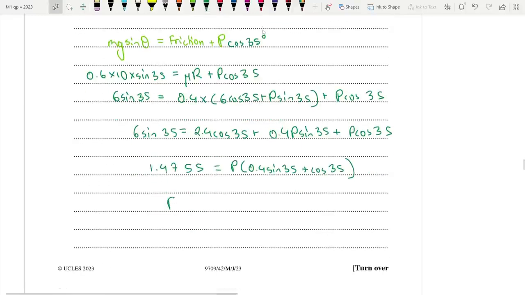Okay, so what is the final answer? P is equal to 1.4755 divided by this, 0.4 sine 35 plus cos 35, which is 1.04858. All right. So I'm getting a final value of P is equal to 1.41 to 3 significant figures.